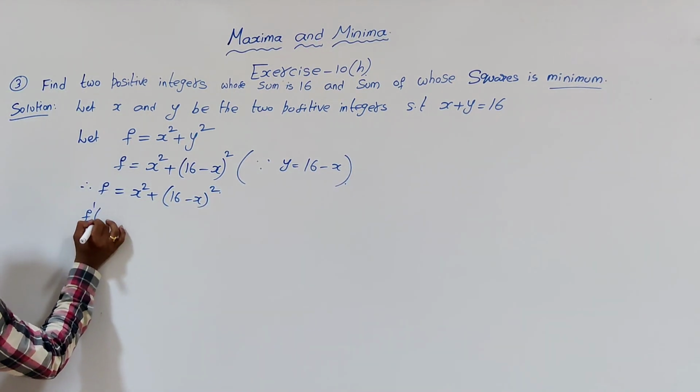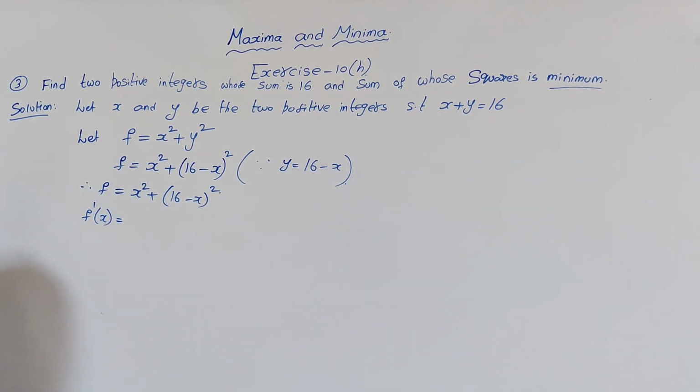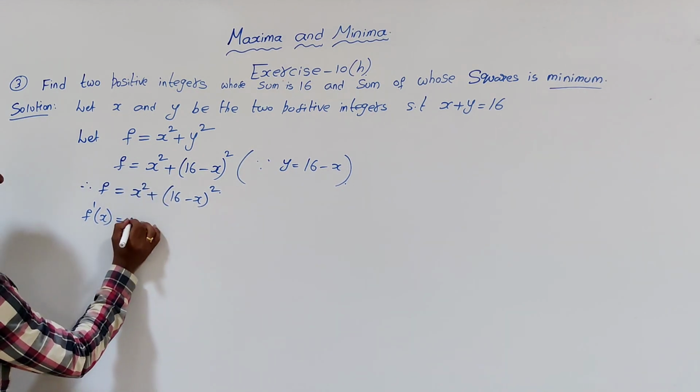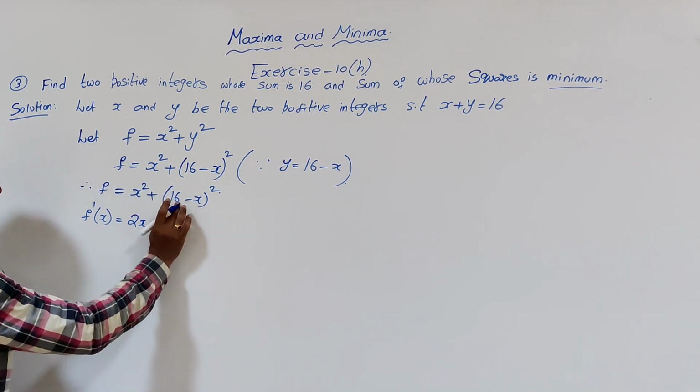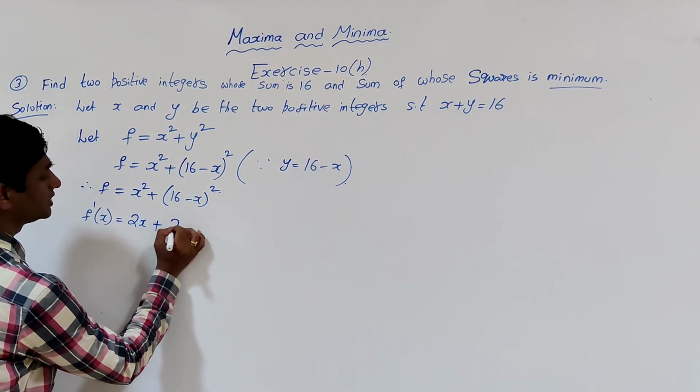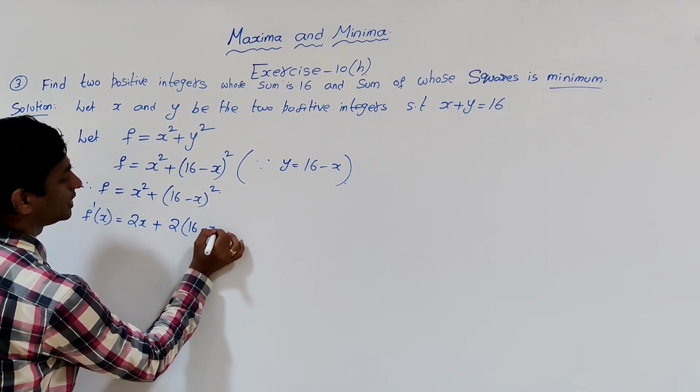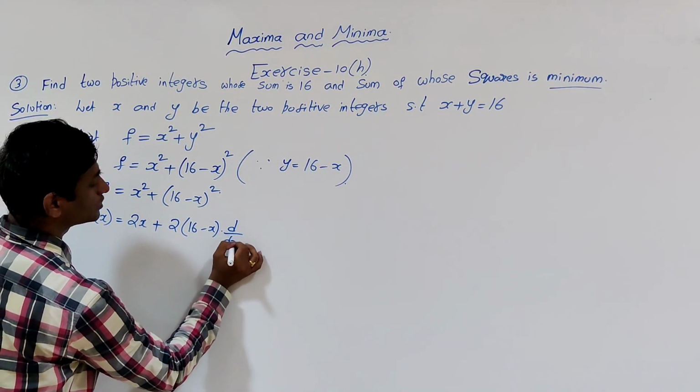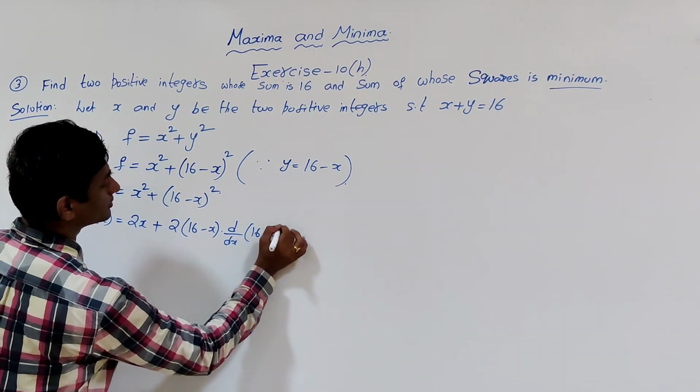Now f dash of x will be what? Derivative of x square is 2x plus derivative of 16 minus x whole square is 2 times of 16 minus x into d by dx of 16 minus x.